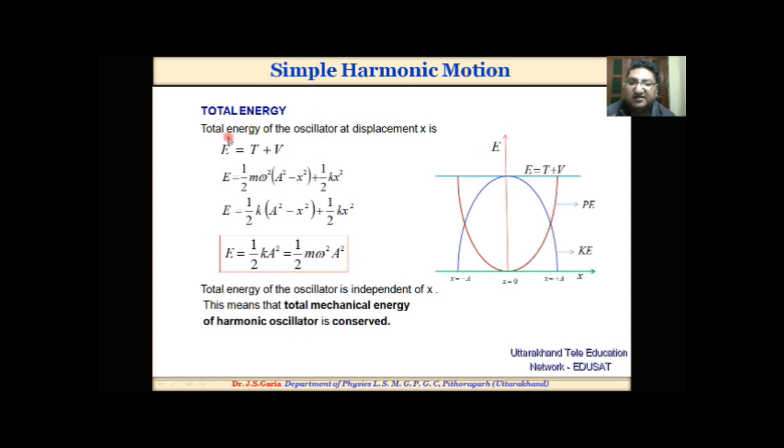Total energy. The total energy of the oscillator at displacement x is E = T + V. This one is the kinetic energy, this the potential energy. After solving this, we get the total energy equal to ½ka².